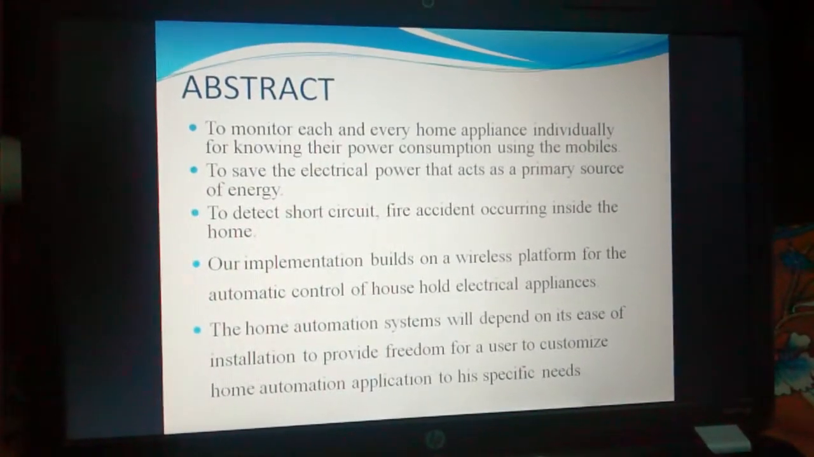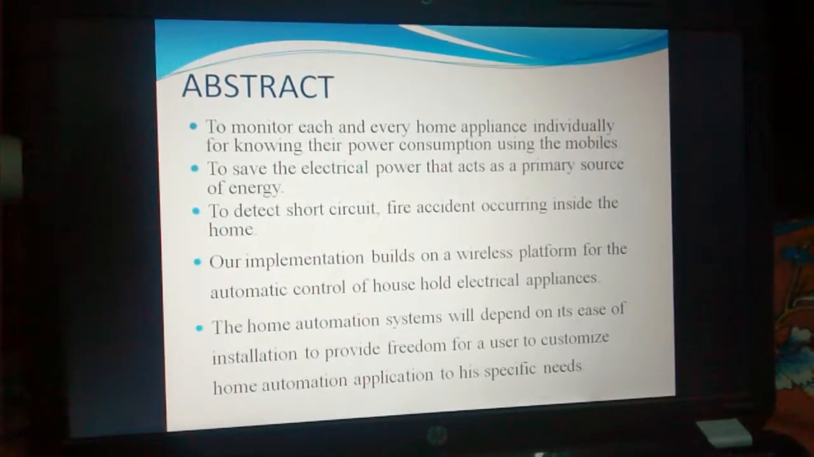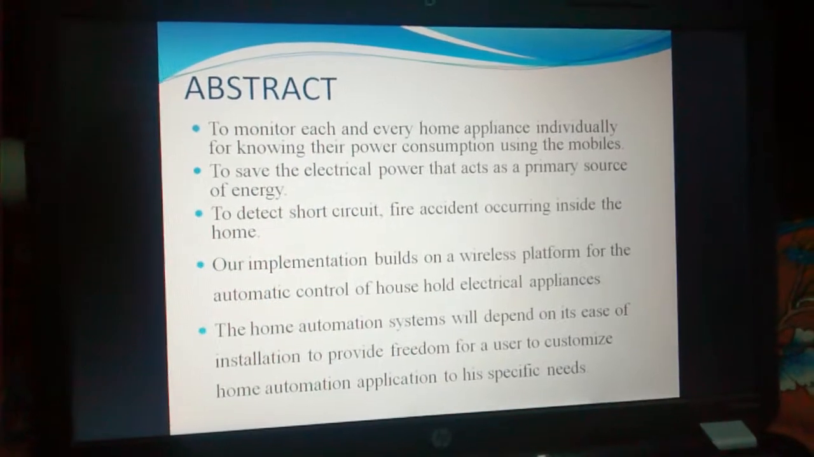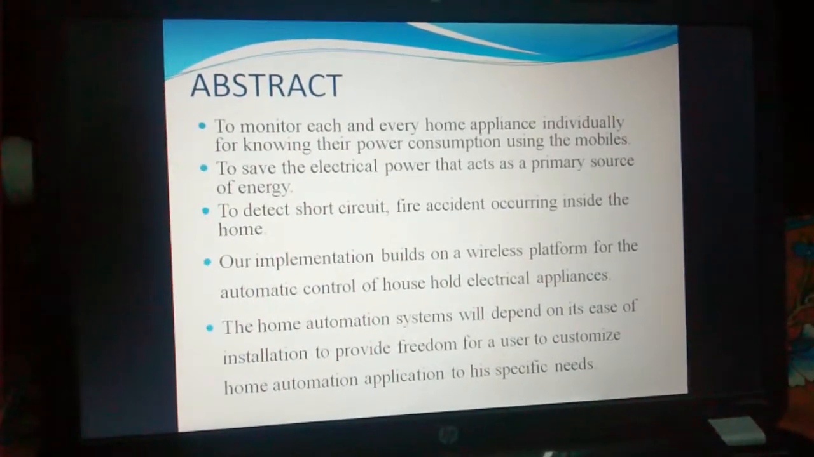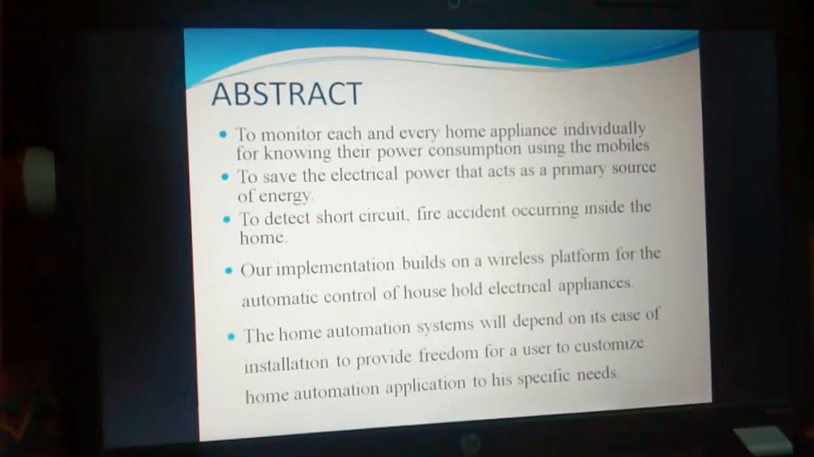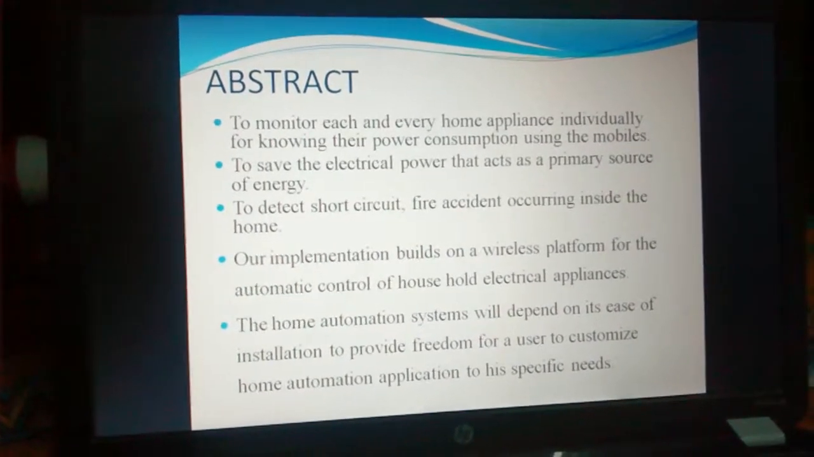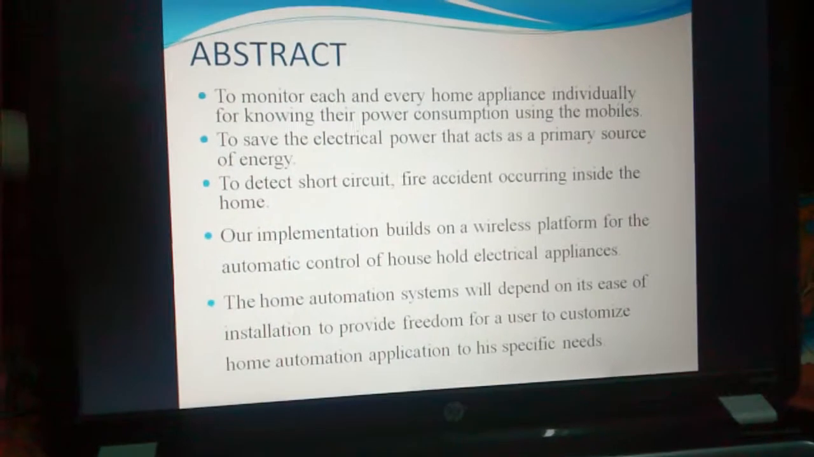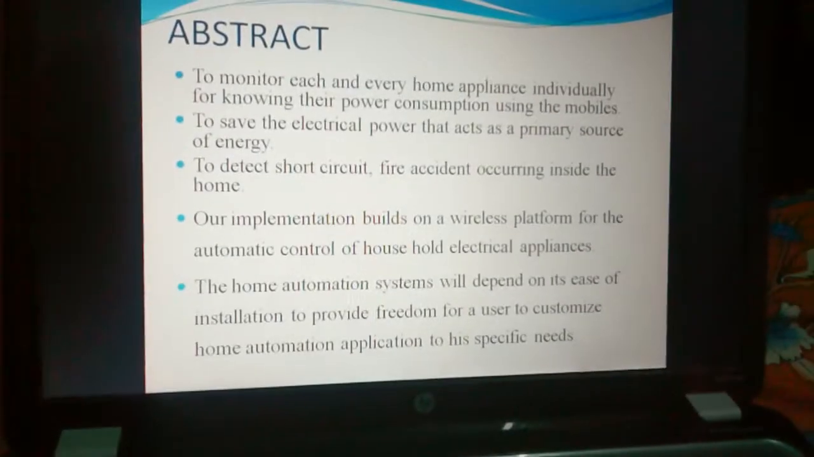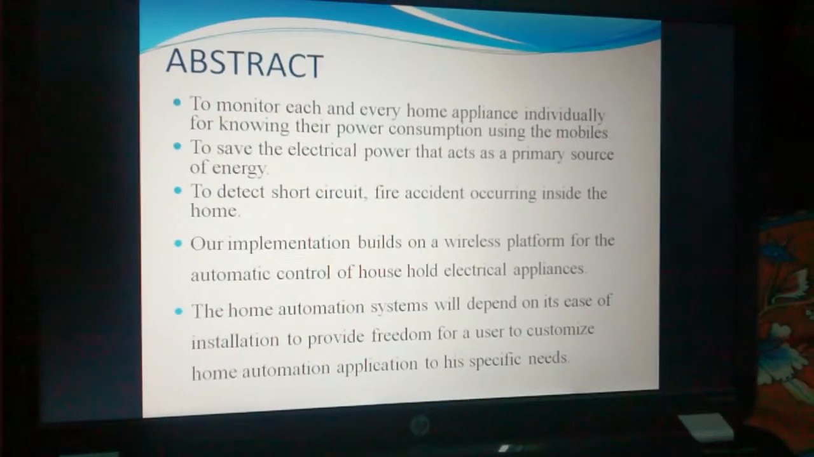The project monitors each and every home appliance individually to know its power consumption using mobiles, and also to save electric power, which acts as a primary source of energy. We have added additional features such as a short circuit detector and fire accident detection. It can be operated by Android mobile users as well as normal mobile users.